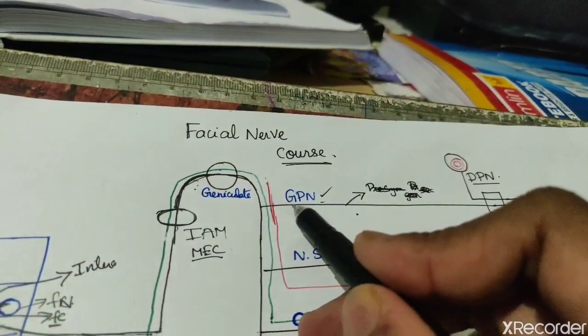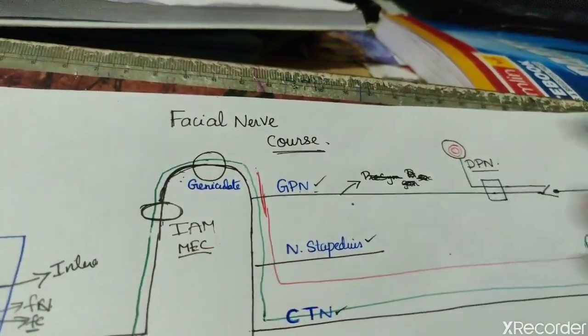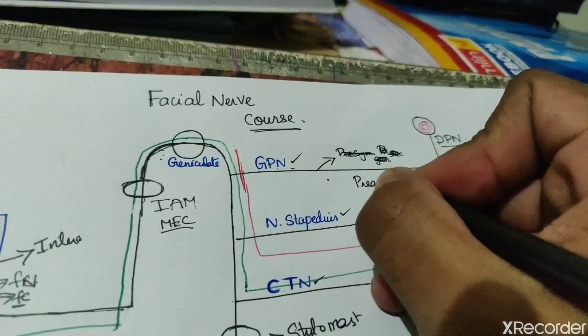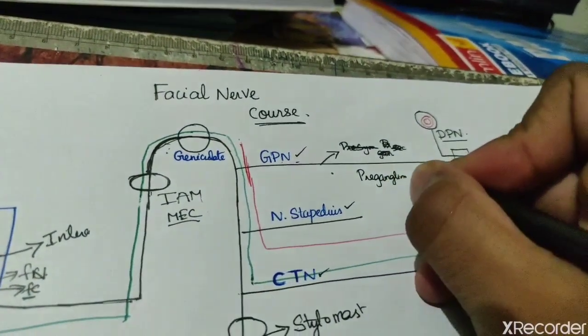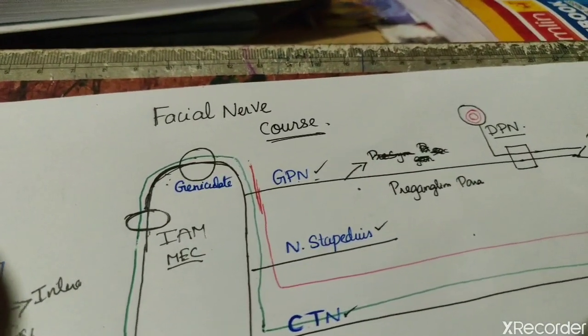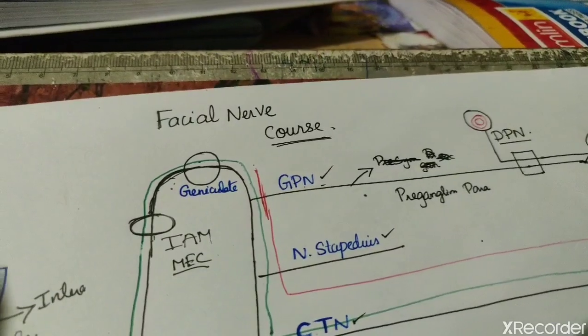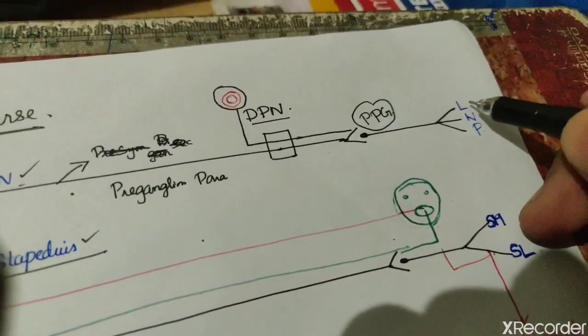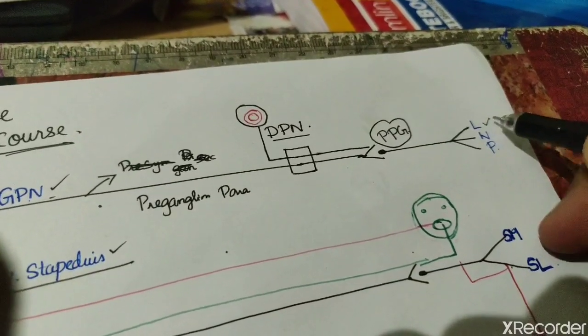Greater petrosal nerve. The greater petrosal nerve gives preganglionic parasympathetic fibers to the pterygopalatine ganglion. The first ganglion is the pterygopalatine ganglion. The pterygopalatine ganglion supplies the LNP glands.